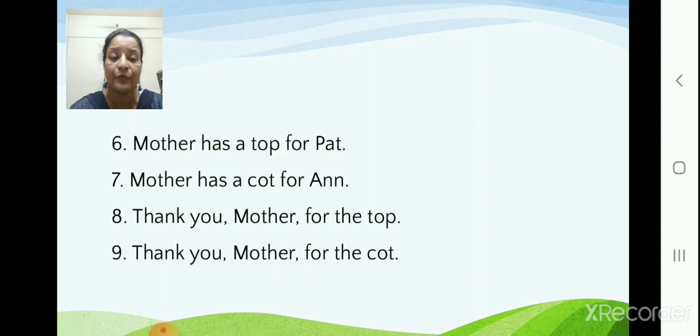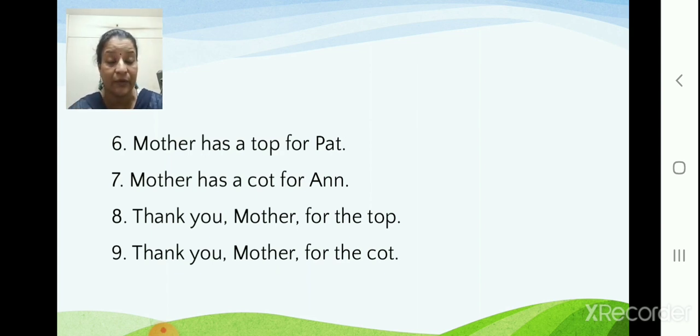Now you should know where you are going to pause, when you are going to stop, and when you are going to start with the new point. Correct? When there is a comma, you should pause a little. And when there is a full stop, you will stop a little more than the comma. Okay? Like, Mother has a cot for Ann. That will be a continuous sentence because we can't find a comma there.